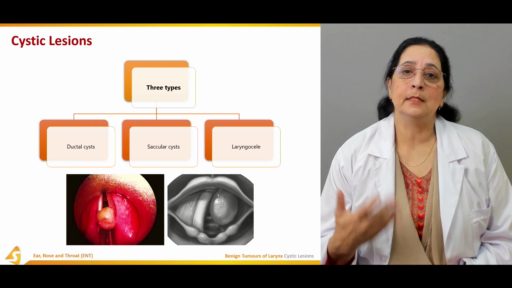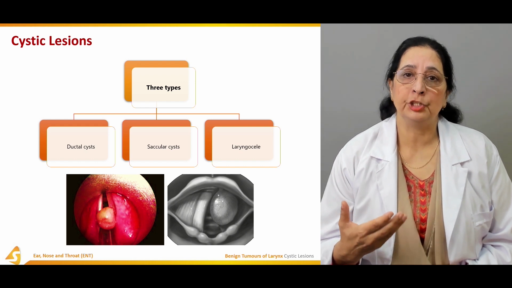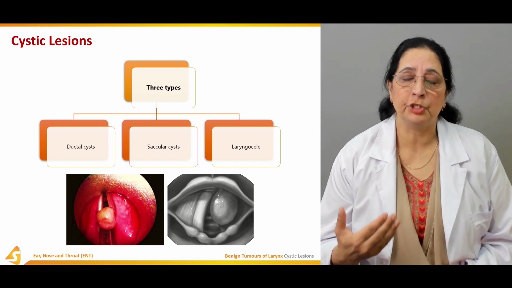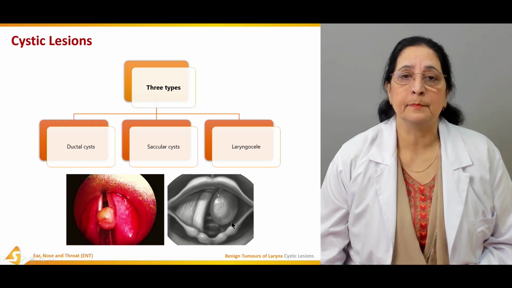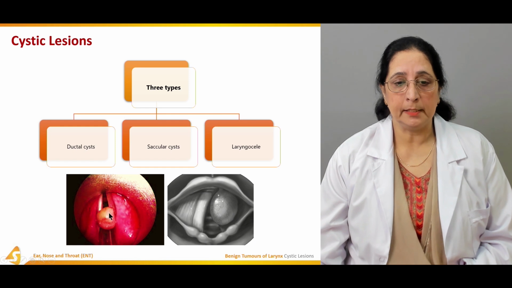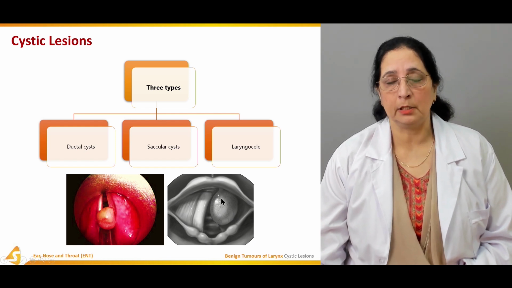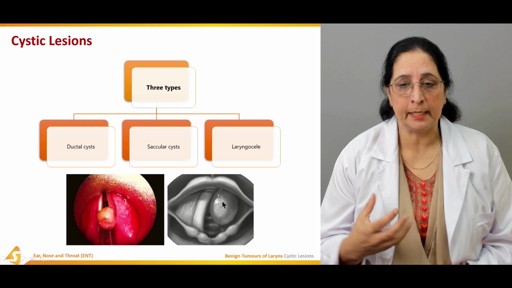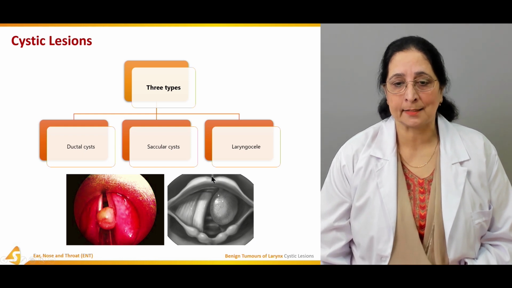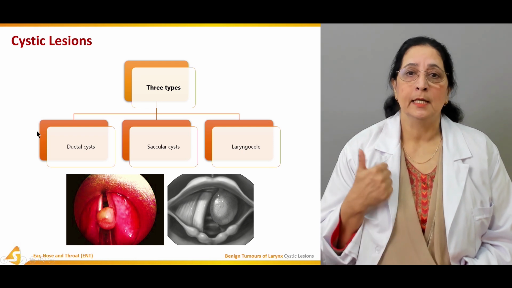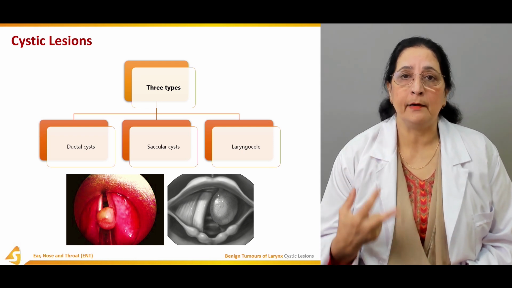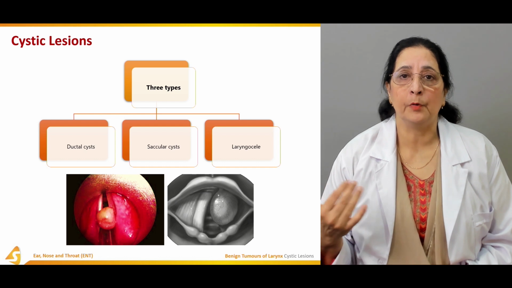They form as a result of infection, degeneration, trauma, but no true neoplasm is present. So these are cystic growths which have fluid in them. These are fluid-filled sacs, which are the cystic growths. So ductal cyst, saccular cyst, and laryngocele are the three types of cystic